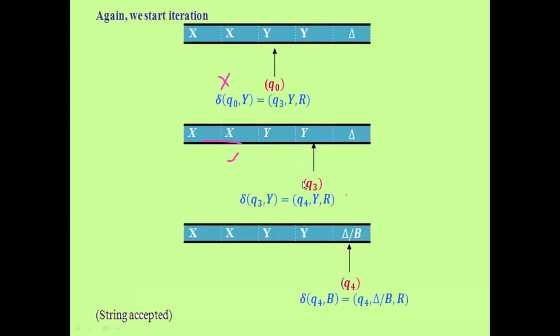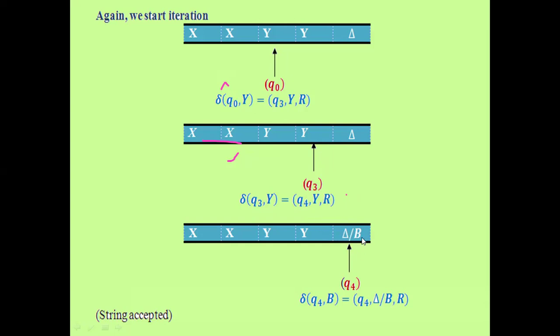Then again, coming to that y, rightmost, you have to come to q3. That is q3, q naught comma y will be in q3 comma y comma r. Moving on the delta mapping, q3 comma y goes to q4. Here only one transition will happen. Now, if a transition happens, q3 will move on the blank tape.